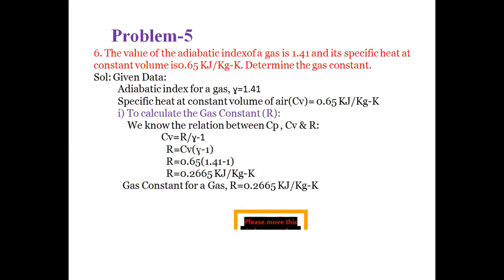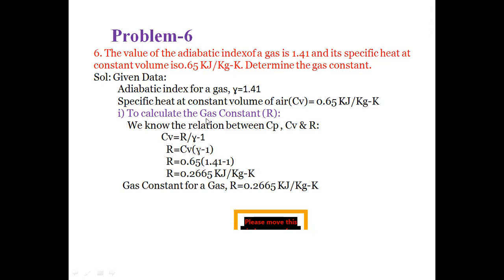And next problem is, the value of an adiabatic index of a gas is 1.41 and its specific heat at constant volume is 0.65 kilojoules per kg Kelvin. Determine the gas constant. In this problem, the adiabatic index of a gas gamma is equal to 1.41 and specific heat at constant volume Cv is equal to 0.65 kilojoules per kg Kelvin. So what we have to calculate is the gas constant.